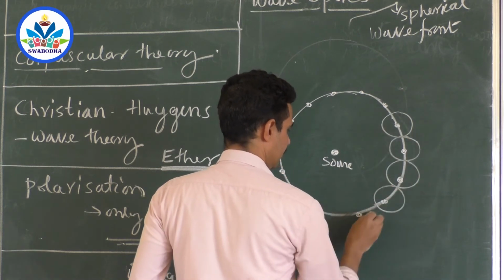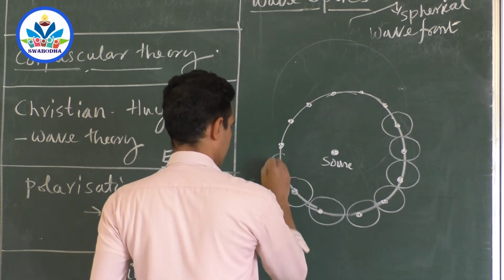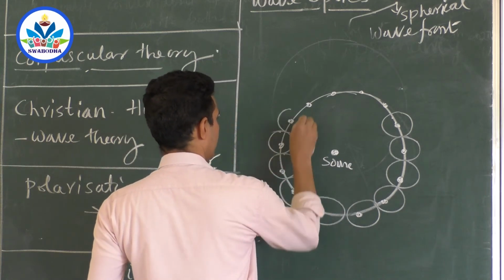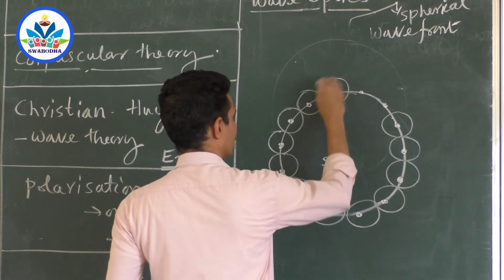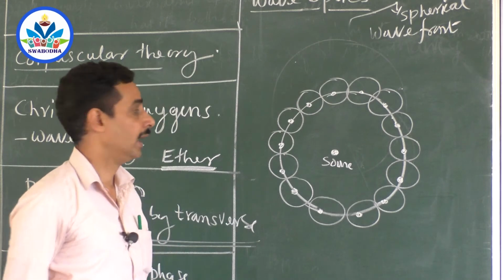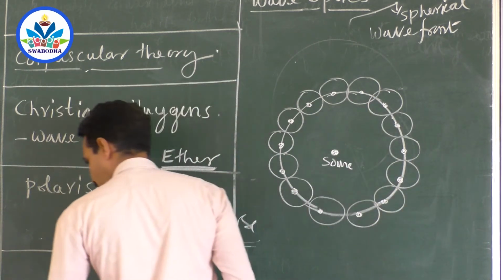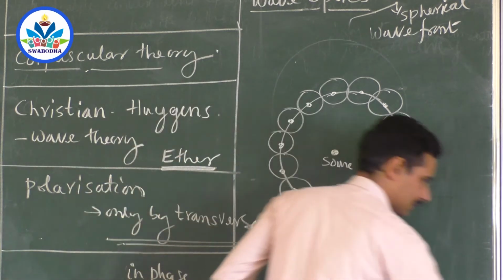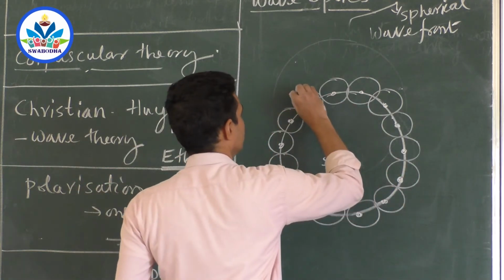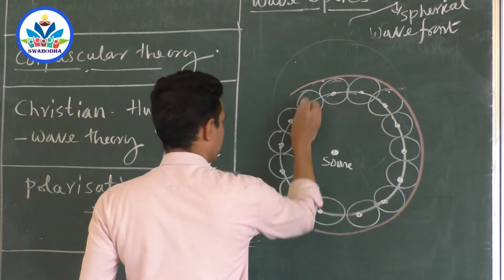So secondary waves start from the source, and each point on the primary wavefront acts like a source of secondary waves, and these secondary waves move forward. And you collect all the points on the edges now. You get a new wavefront, and the new wavefront is here. If you collect it all like this, it is a new wavefront.